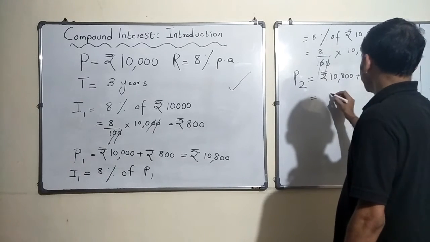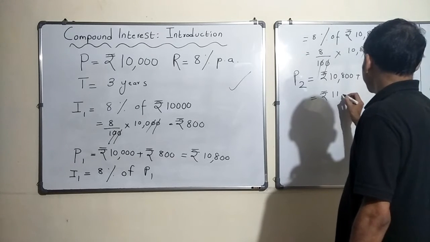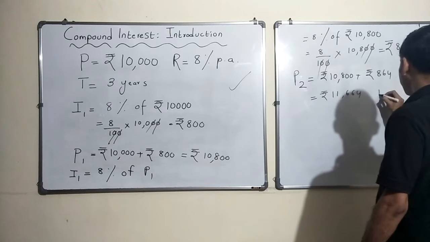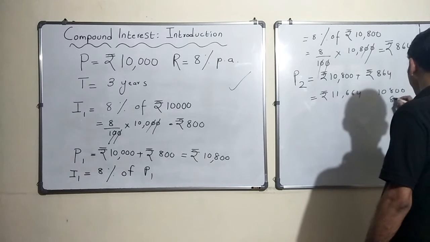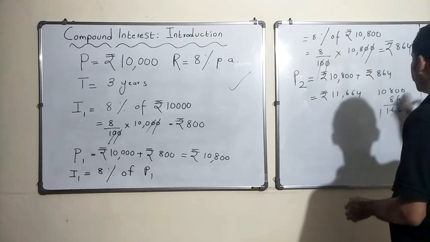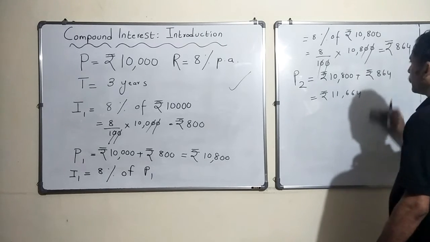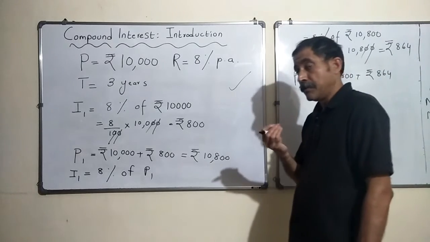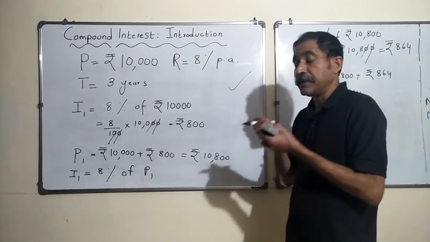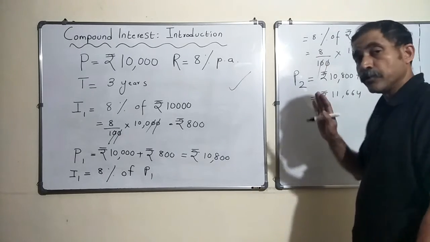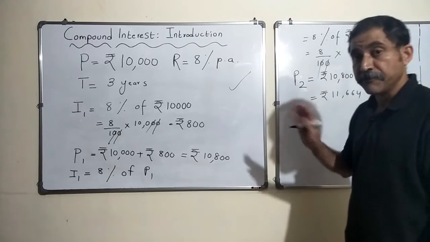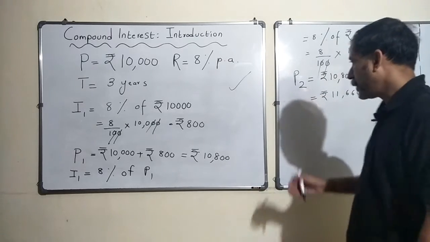So how much that comes to? Rupees 11,664. Let's do the addition in case we are not sure, right? 64, 16, 1. So 11,664 is my principal. It is the amount that the bank should give me if I say I don't want to continue this investment further. But I want to continue for 1 more year.